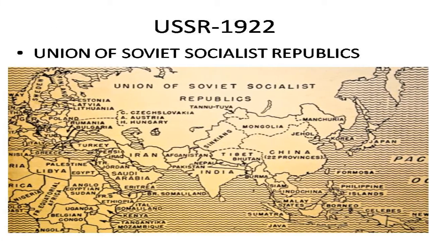Present Russia, Ukraine, Uzbekistan, Kazakhstan, Tajikistan, Turkmenistan, Georgia, Armenia, Lithuania, Latvia, Estonia, Finland, parts of Poland, present Turkey. Okay, I might be missing a few, but these were part of the Russian Empire.